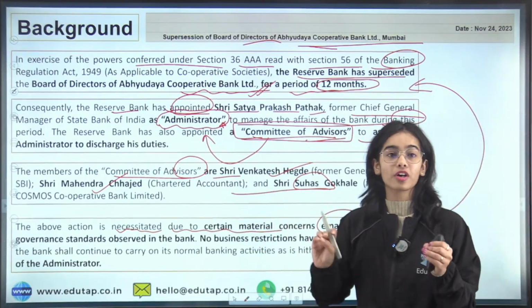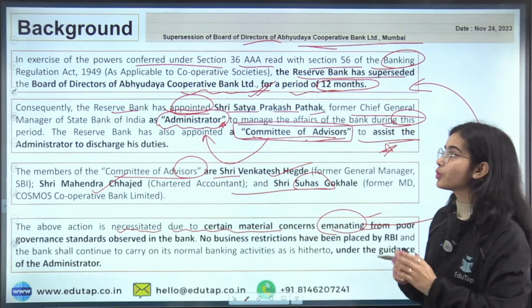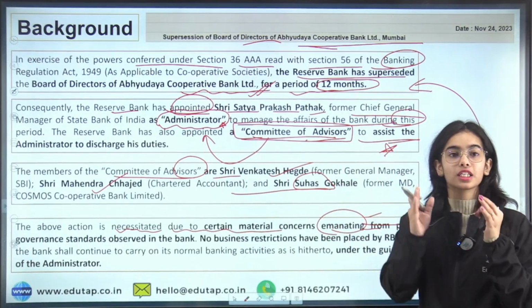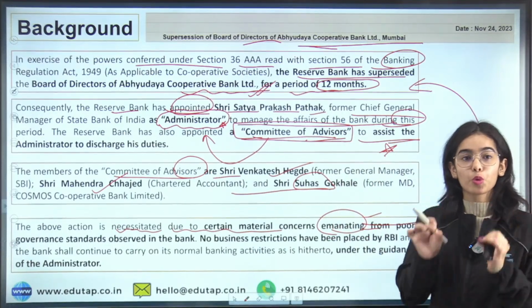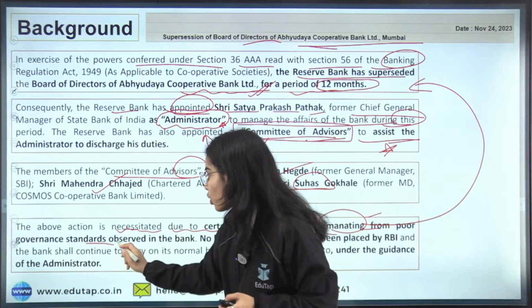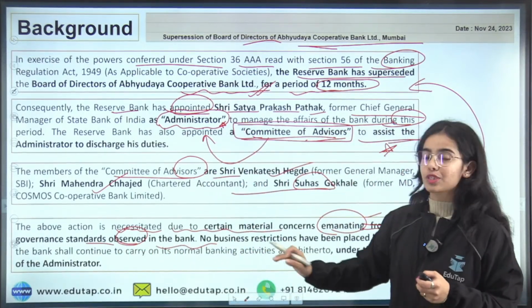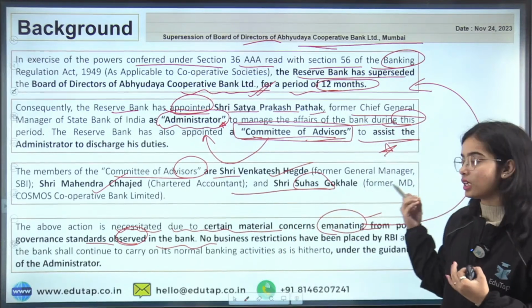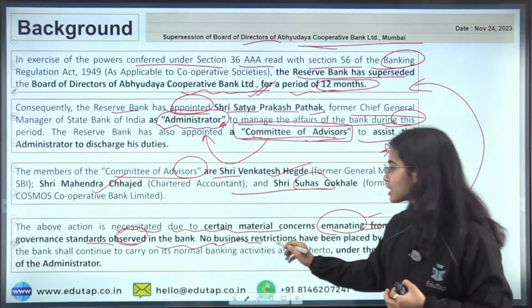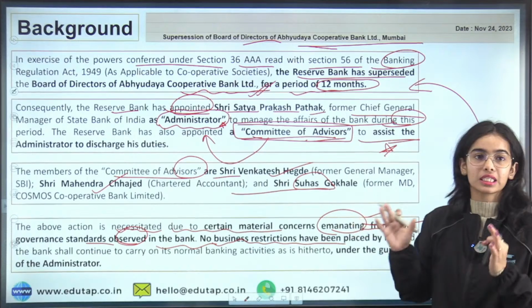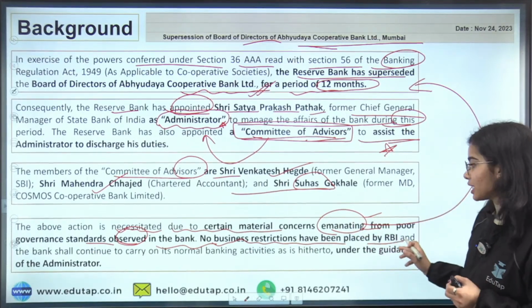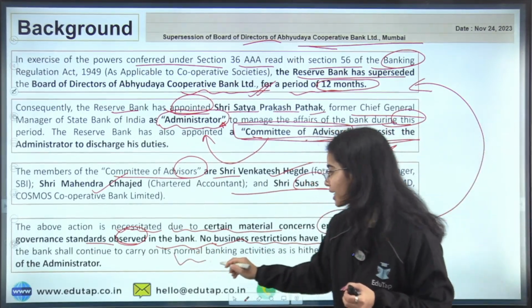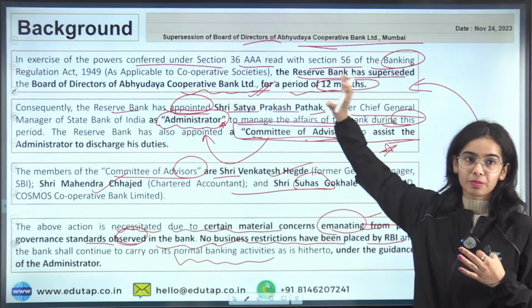There were poor governance standards observed in the bank, and that's why the RBI had to supersede the Board of Directors of this particular cooperative bank. No business restrictions were placed on this bank by the RBI. Normal banking activities will be done by this bank.